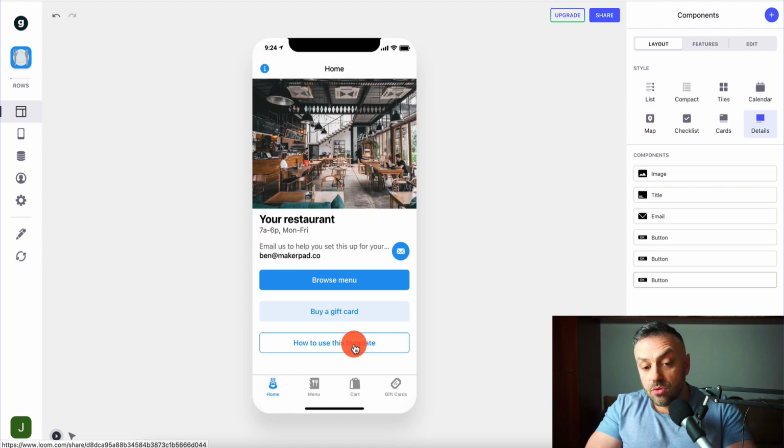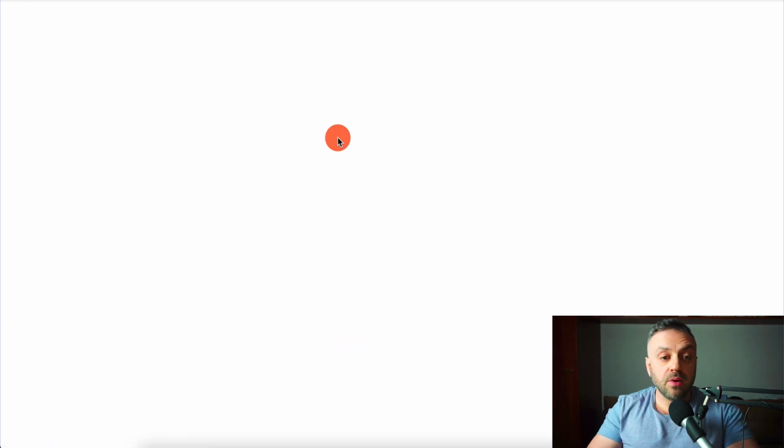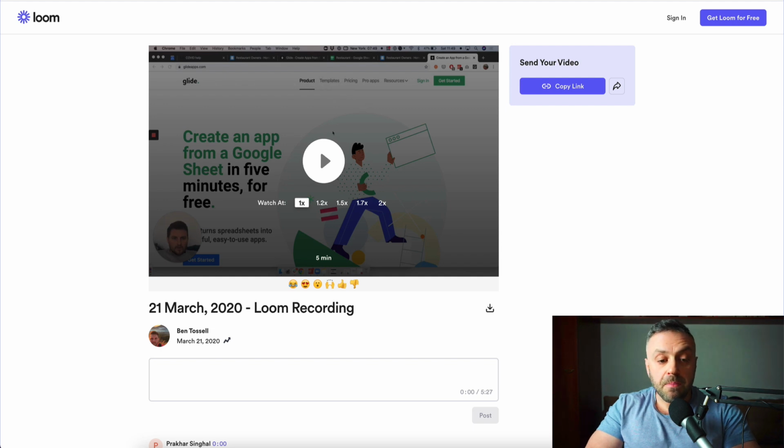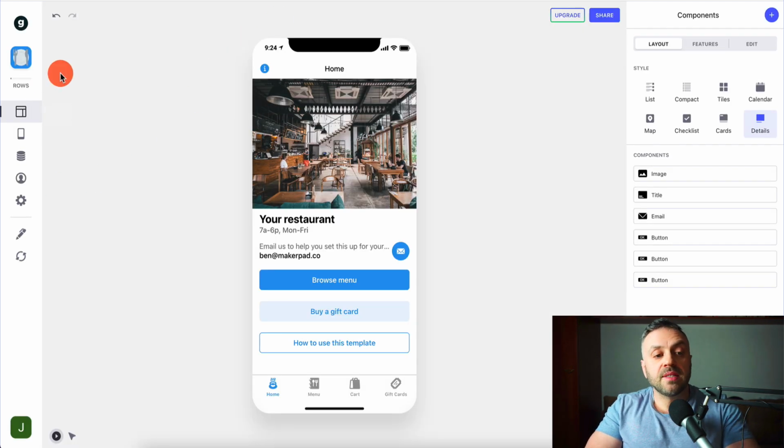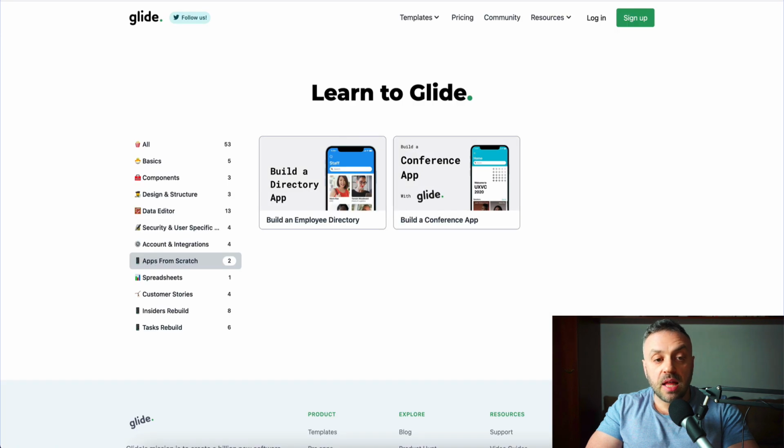I can even see how to use this template. I can read about it, and I can go out and read more information about this template. Now, this is just one example. There are a lot of apps that you can build.